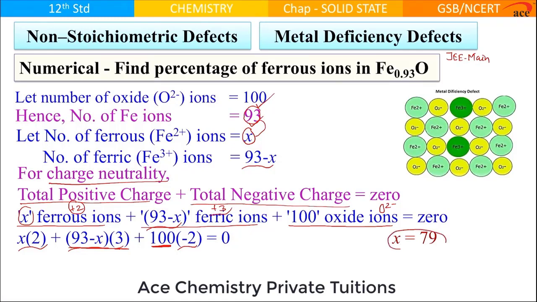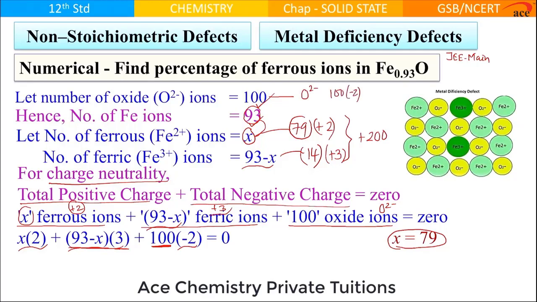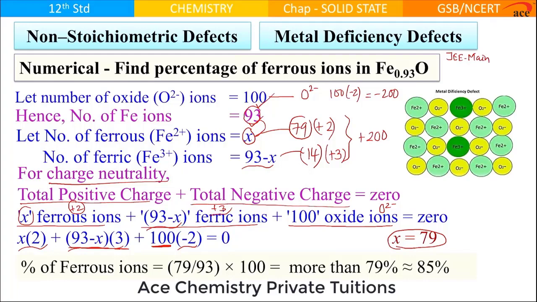If you solve this algebra, then the x value will be 79, and the number of ferric ions will be 14. Are you able to see? 79 ferrous ions with a charge of plus 2 and 14 ferric ions with a charge of plus 3 have a total charge of plus 200. 100 oxide ions with a charge of minus 2 have a charge of minus 200. So, total charge is 0. Therefore, this unusual formula is there.